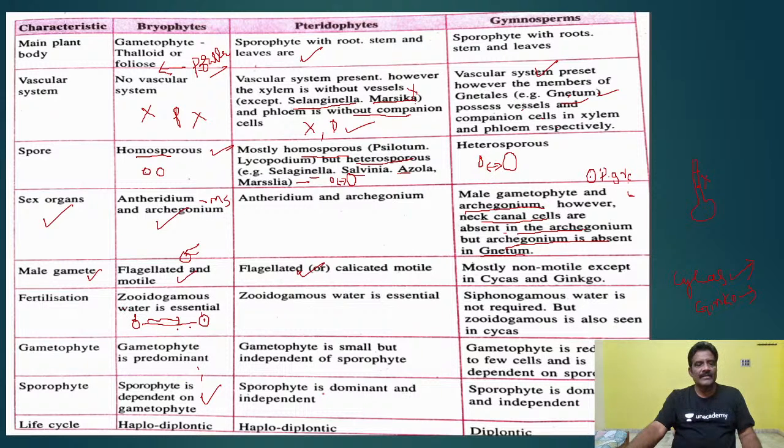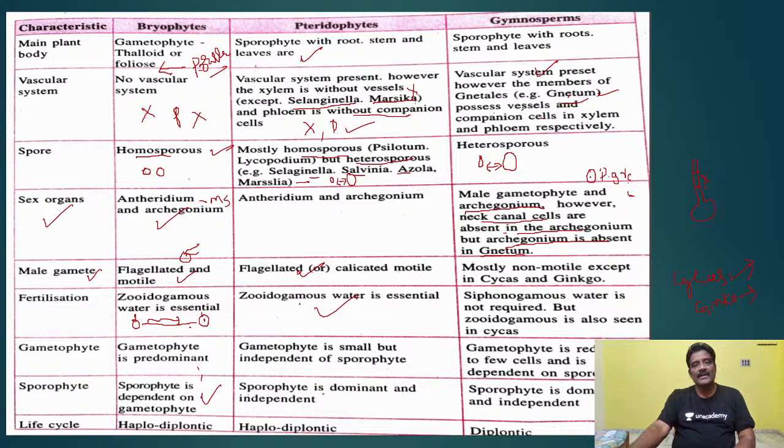fertilization. Fertilization requires water here. Water is essential for bryophytes and pteridophytes. The pteridophyte population is very small. One of the reasons is the availability of a small amount of water. That's why fertilization is very limited. What is the medium for fertilization? Here in pteridophytes the population is very small; that is the only reason.